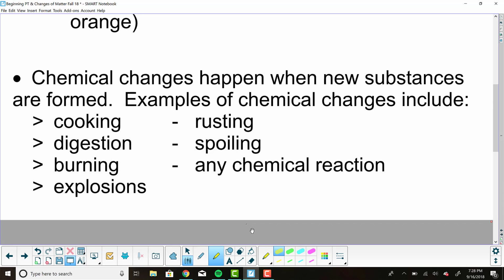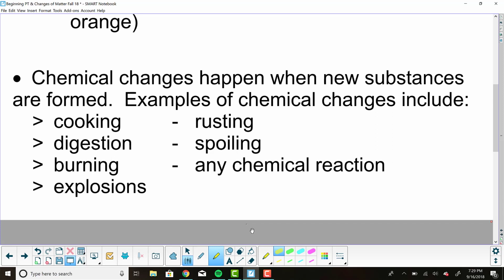Some great examples of chemical changes include cooking, especially baking. When we think of turning eggs and oil and cake mix, if you're lazy like me, into a cake, it's something totally different than it was before. Digestion, let's think about it, is what we put in our body, and does it come out looking the same way? And then there's also burning.